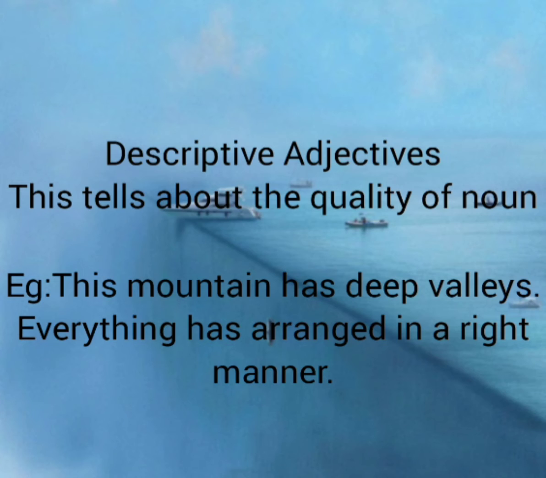Descriptive adjectives tell about the quality of a noun. Through these adjectives we can know what quality the noun has. Example: this mountain has deep valleys. This sentence states about the mountain's valleys. How are they? What's the quality of those valleys? They are deep. That is a descriptive adjective. Deep valleys. This mountain has deep valleys.